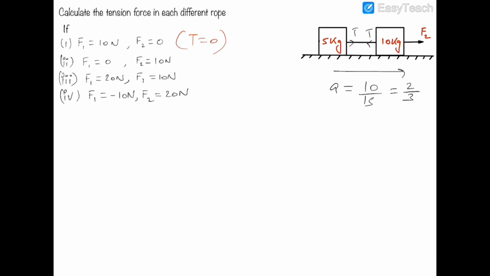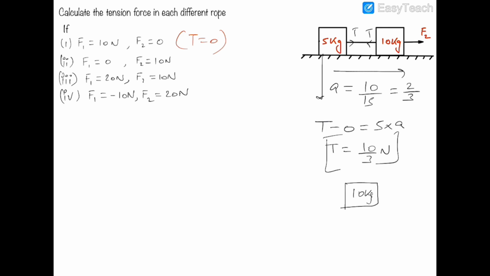So I'm writing the equation of the 5 kg block. Its equation would be T minus 0, because no other force is acting on the 5 kg block apart from T. That would be equal to 5 into a. So T will be equal to 10 by 3 Newtons. And you can also find this T from the 10 kg block. I'm drawing the free body diagram of the 10 kg block, and F2 is acting on it in the forward direction.